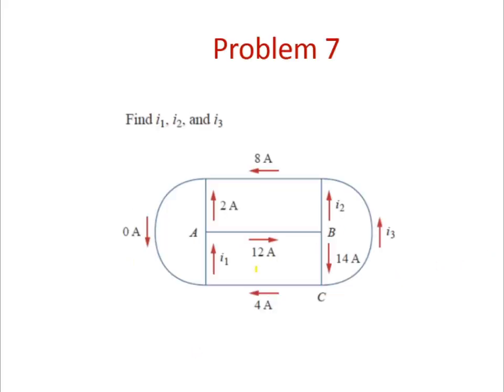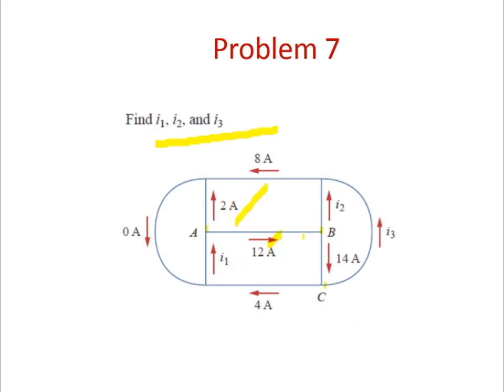See, in this problem, you need to find what is I1, I2, I3. You consider this is node 1, this is node 2, this is node 3. Say for A, 2 plus 12, which is leaving, this is leaving, right? So 2 plus 12 equal to I1, right?